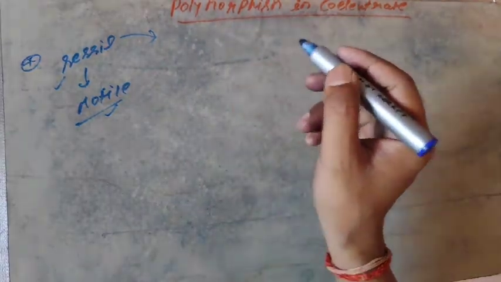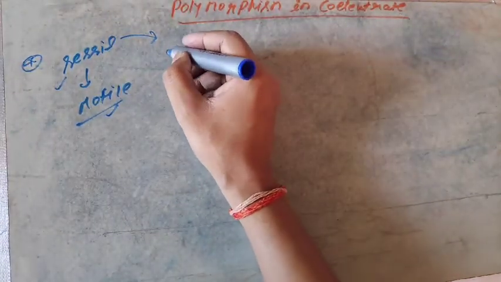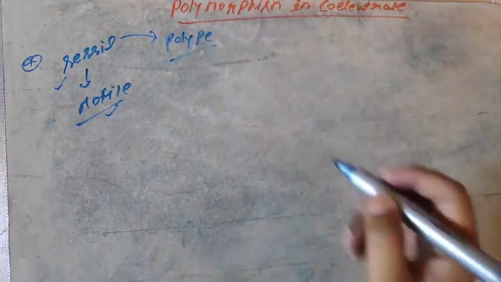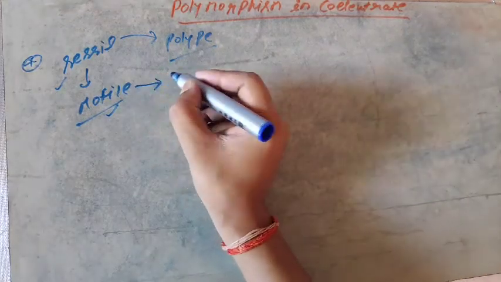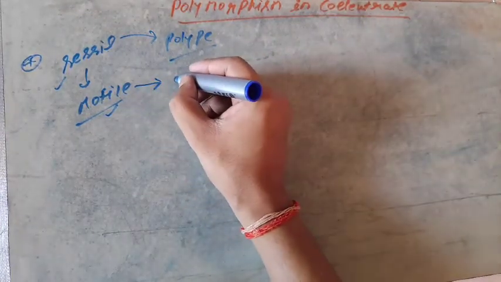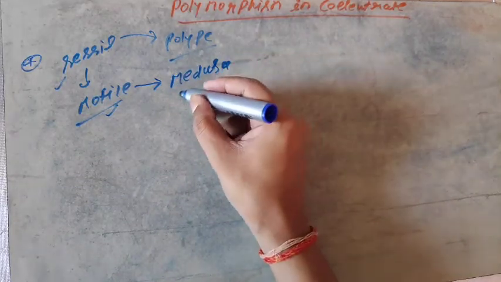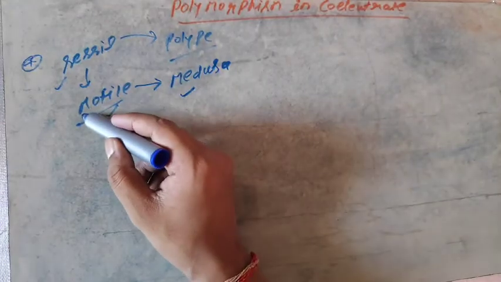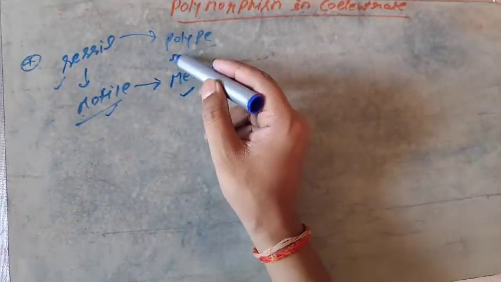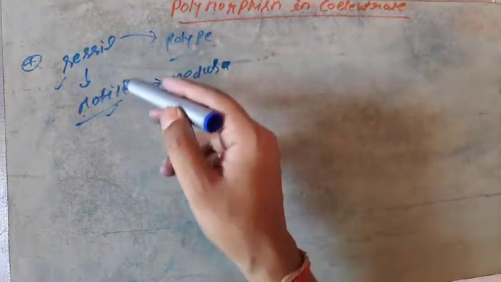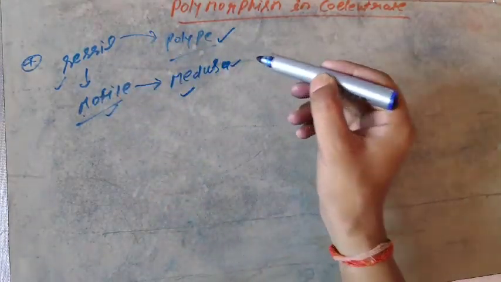The sessile stage of coelenterates is known as polyp. So keep in mind that the polyp stage is the sessile stage of coelenterates, and the motile stage of coelenterates is known as medusa. Medusa is the motile stage, very easy to learn: M for motile, M for medusa, and polyp is the sessile stage. So you should learn the sessile and motile stages.